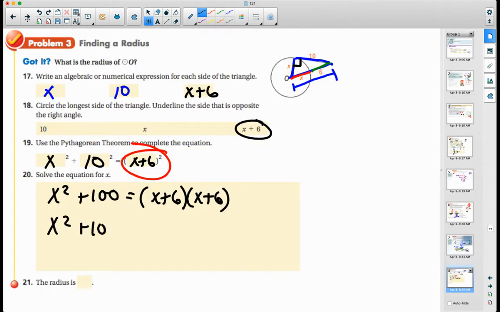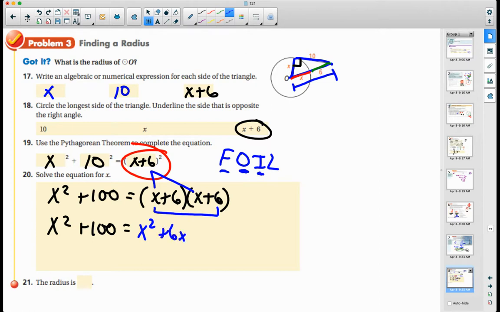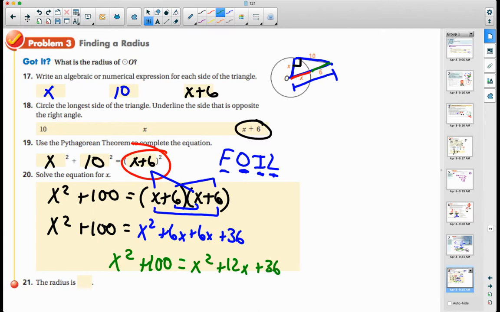So x squared plus 100 is equal to my first term. So FOIL: first, outer, inner, last. My product of the first terms, x times x, that's x squared. My outer terms, x times 6, that's a positive 6x. My inner term, 6 times x, which is a positive 6x. And my last term, 6 times 6, is a positive 36. So let's combine our like terms. So now I have x squared plus 100 is equal to x squared plus 12x plus 36.